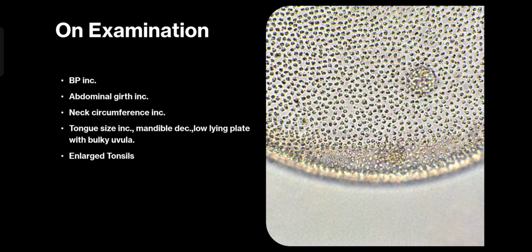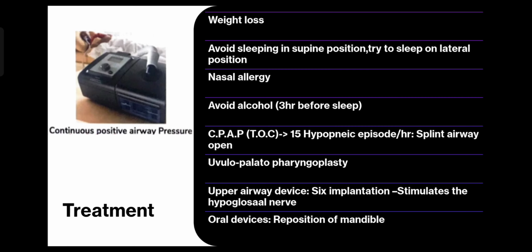Now we will talk about the treatments which are available for these patients. Usually the best treatment is CPAP, like I have shown here, a Philips model. The person is shown sleeping with a mask on, which might be a little difficult initially because a person might have irritation from the mask. There might be damage to the nasal septum because of the rough plastic of the mask. But the quality of the products is improving in our country. This would cost about 30,000 rupees in Indian currency, and the quality of life of the individual definitely becomes better.